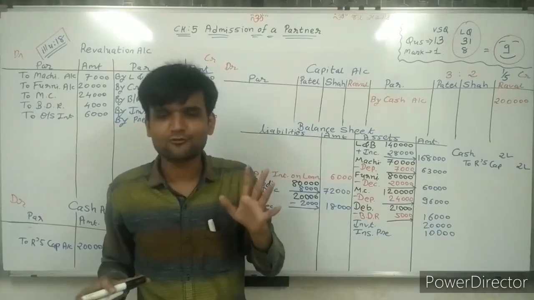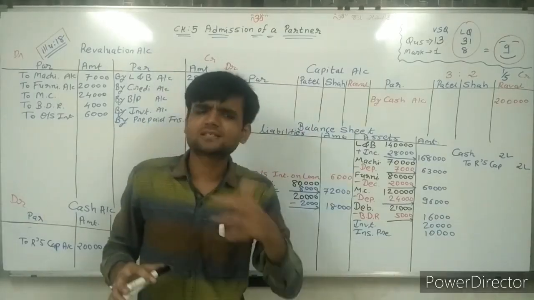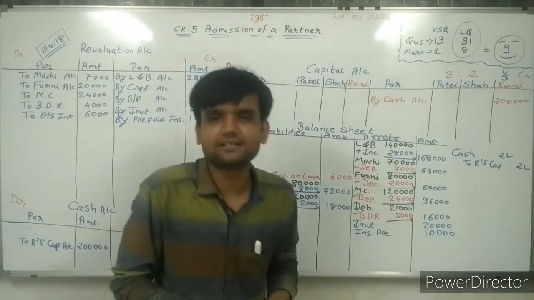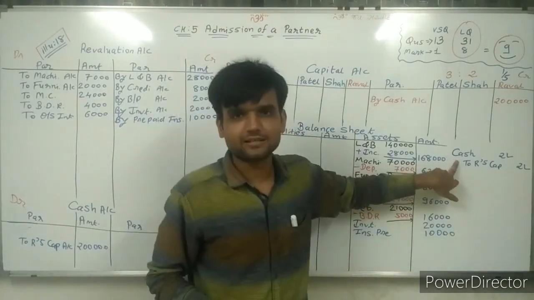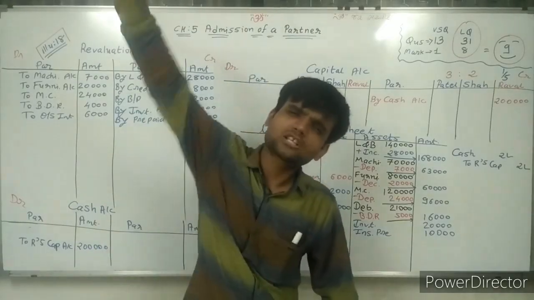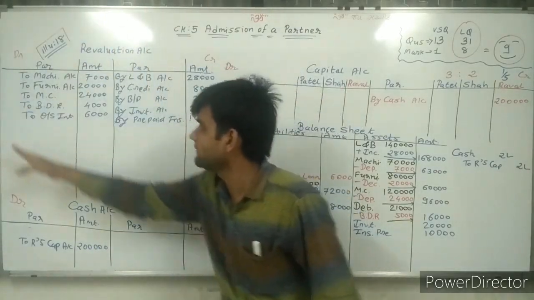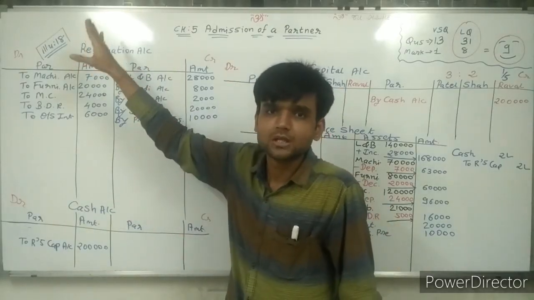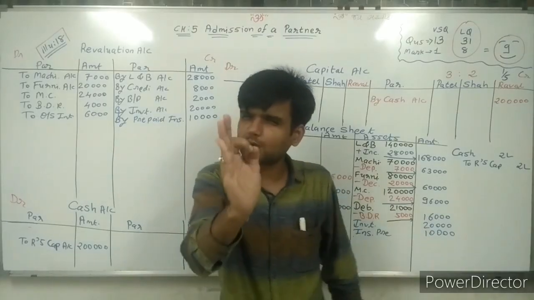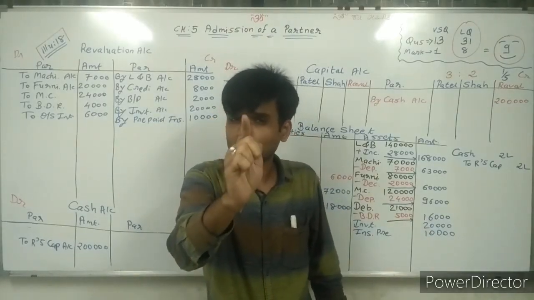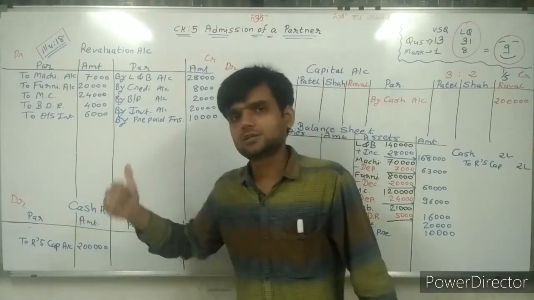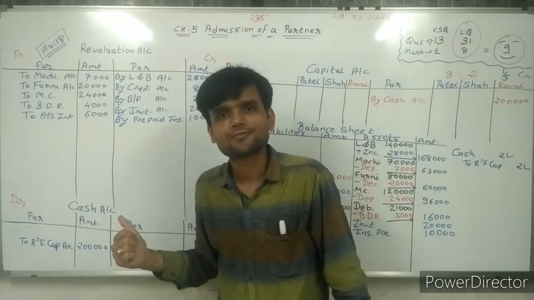Now all adjustments are completed. General entry we need to write. One general entry is already there. Remaining general entries you all know, which we have already learned in chapter number 4 on the basis of revaluation account. That lecture is most important. If you have not seen it, please repeat it, then see this lecture.